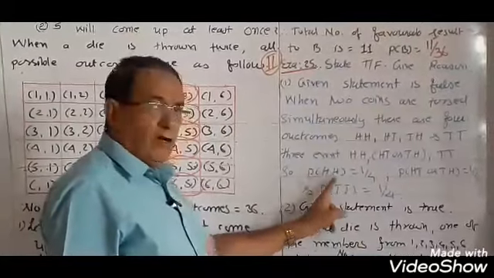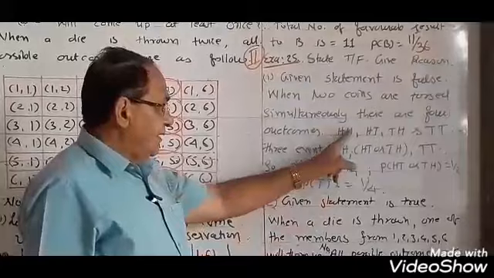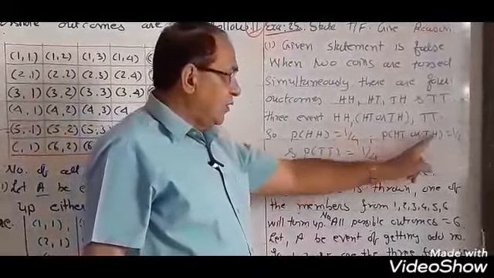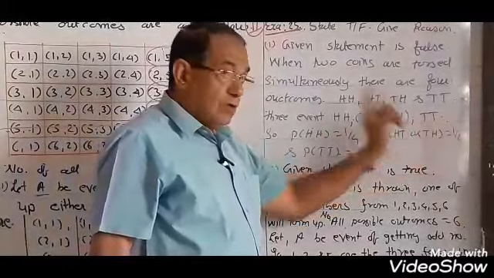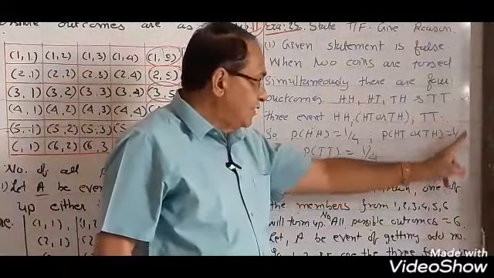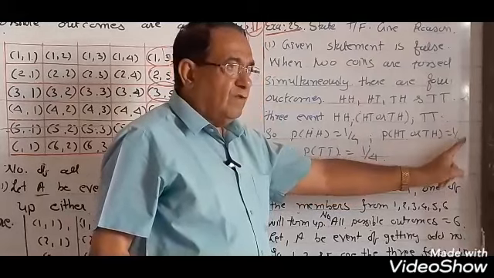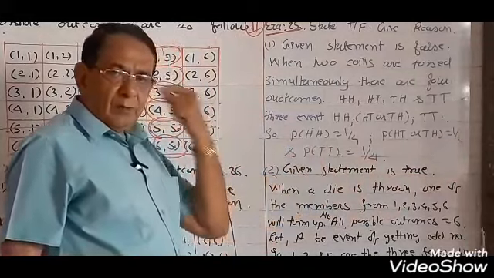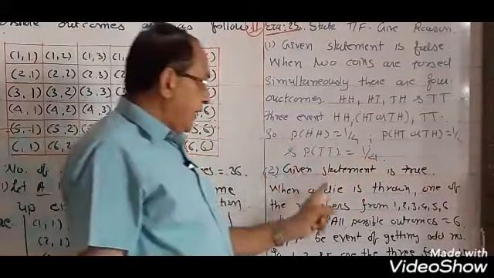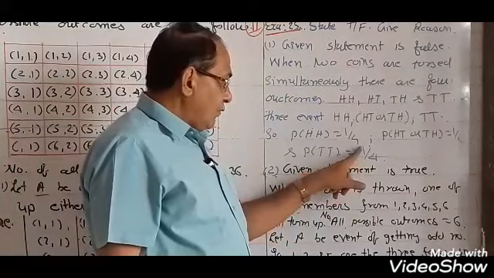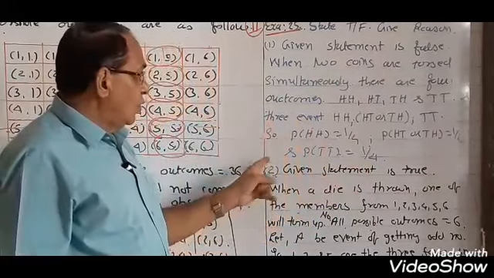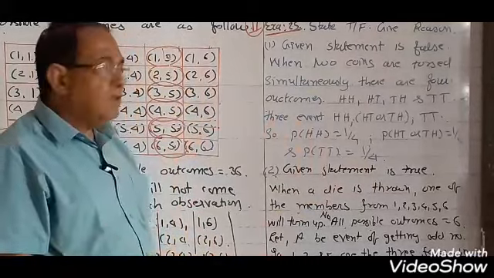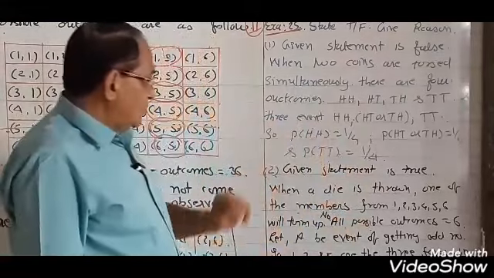So the probability of getting HH, favorable result 1, total 4, is 1 upon 4. Favorable results for HT or TH, how many? 2. Therefore 2 upon 4 is equal to 1 upon 2. P(TT), probability of tail and tail both times, is 1 upon 4. So here the probability given is 1 upon 3. That is wrong. Now second statement.